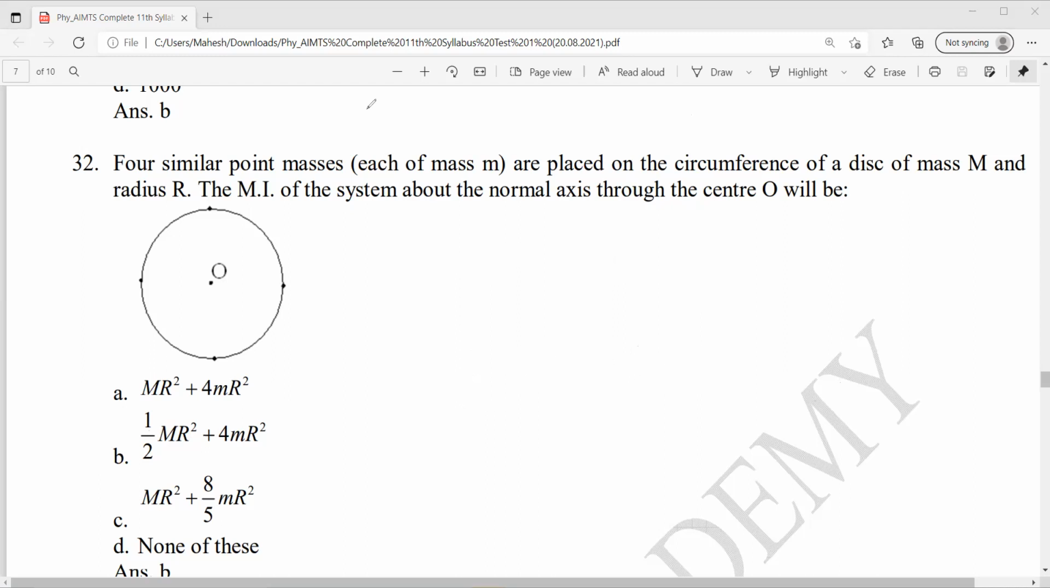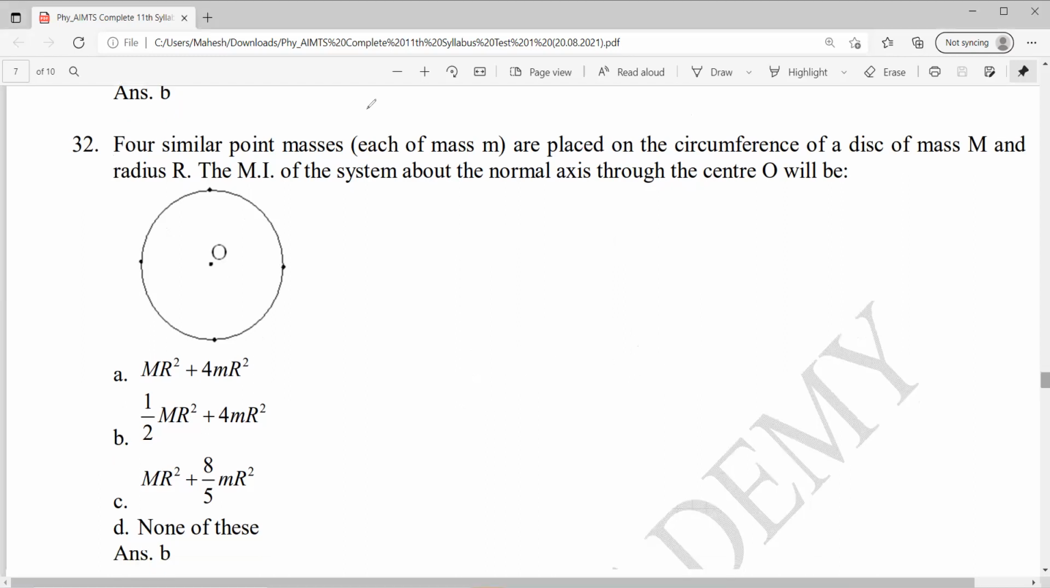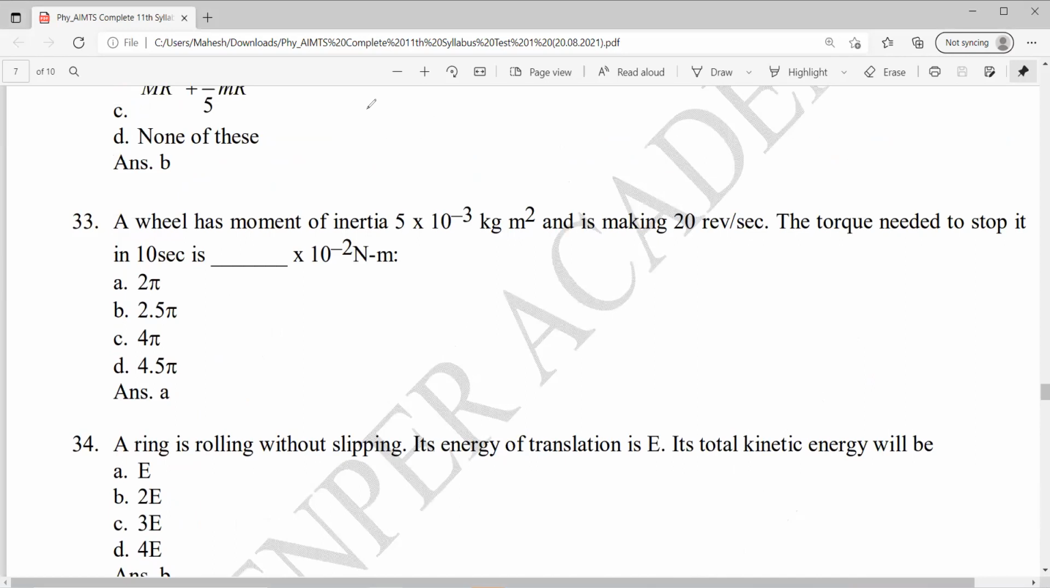Next, question number 35. A wheel has moment of inertia 5 into 10 power minus 3 kg meter square and is making 20 revolutions per second. I is given, omega is given. Torque needed to stop it in 10 seconds. Time is given, so I want torque. So this is the initial omega. Final omega will be how much? 0.